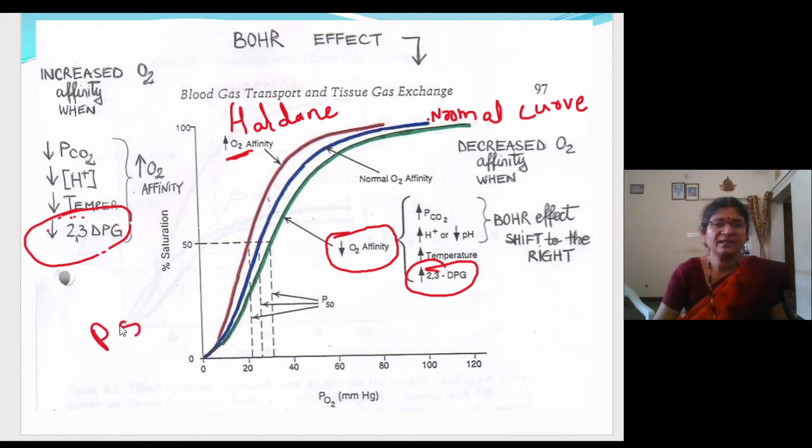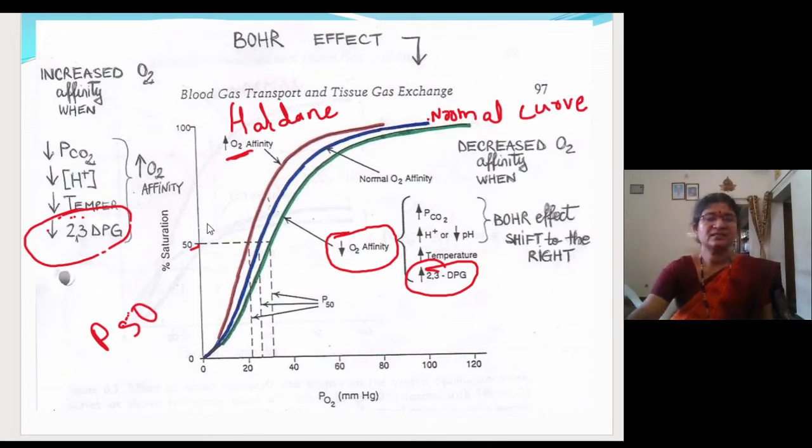P50 means at what partial pressure of oxygen the percentage saturation of hemoglobin with oxygen will be 50%. It differs under different conditions. Fine, that is given here. This is not given in NCERT, but for our knowledge's sake, I have inserted this slide.